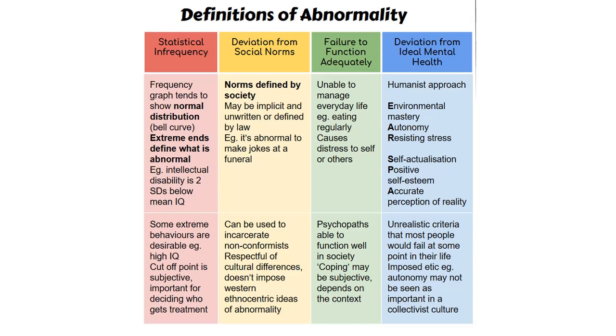Number 4. Deviation from ideal mental health. Humanist approach. You can remember criteria with the acronym ESPA. Environmental mastery. Autonomy. Resisting stress. Self-actualization. Positive self-esteem. Accurate perception of reality. Evaluation. Positive and encourages development. Unrealistic criteria. Imposed ethic because autonomy may be less important in collectivist culture.